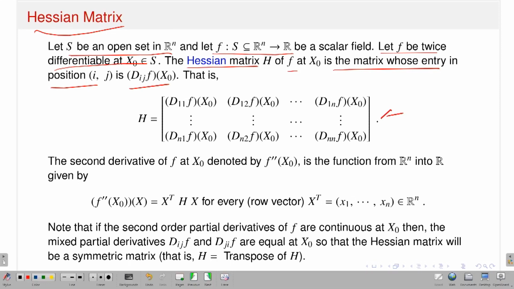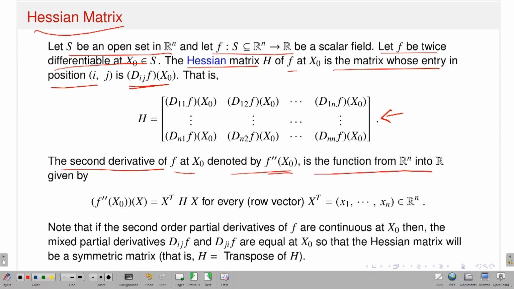So, in other words, this is the corresponding Hessian matrix if I have the function f from a subset S of Rn to R. If my function is twice differentiable, it means of course that the first order and second order partial derivatives exist. Once the second order partial derivatives exist, I can form the matrix whose ijth entries are dij f x naught. This is called the Hessian matrix. Like the earlier slides I have shown, if I have a function from R2 to R, this is the corresponding Hessian. Now, the second order derivative of f at x naught, which I denoted, of course you remember these notations I have already used, f double prime at x naught.